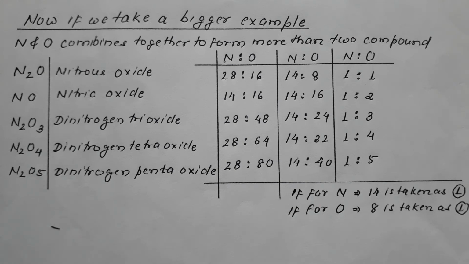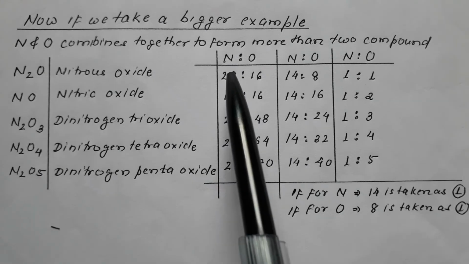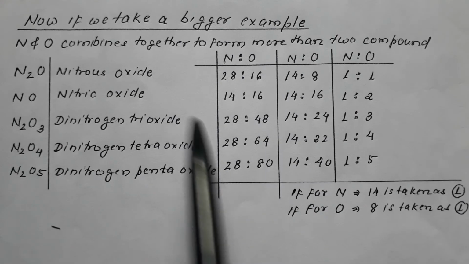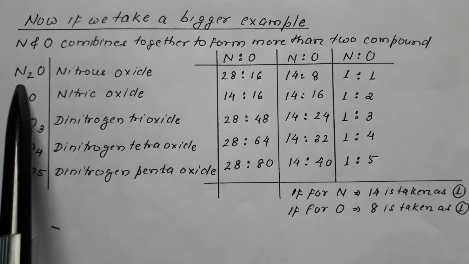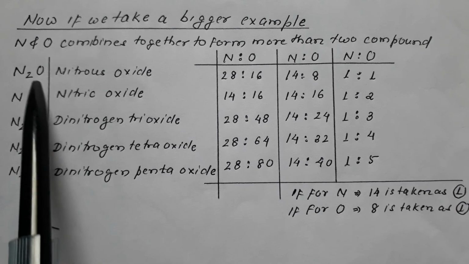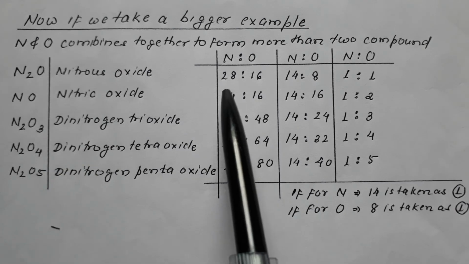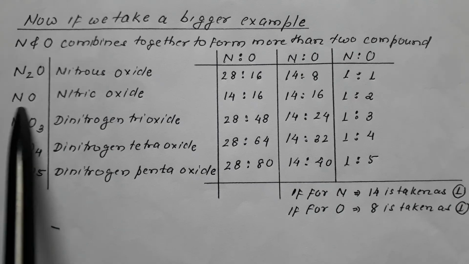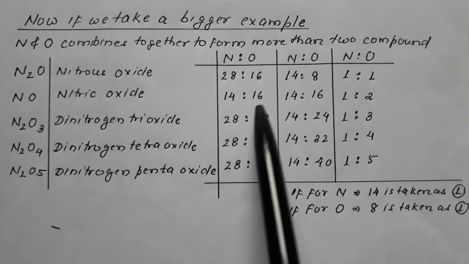Now if I convert it into the percentage ratio, so in these compounds the nitrogen is to oxygen, in the first case nitrogen is 14 into 2, 28, is to oxygen 16, so it is 28 is to 16. In the second, nitrogen is 14 is to oxygen 16.